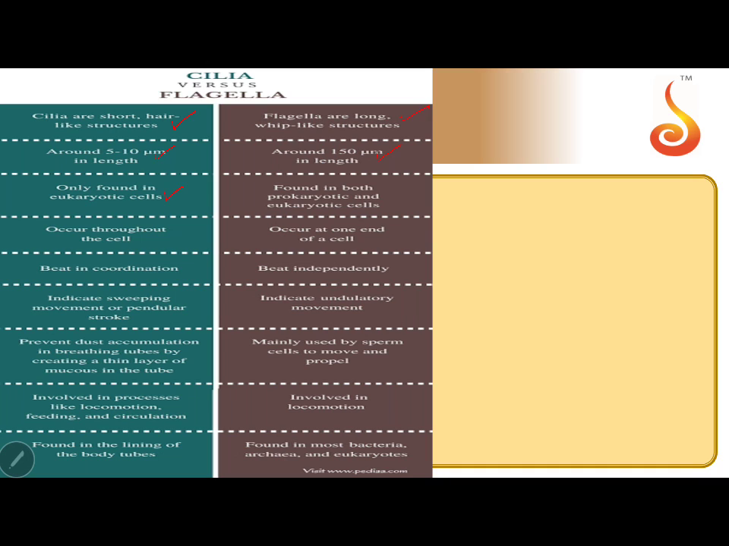Cilia are found only in eukaryotes. This is one important point: we don't see cilia in prokaryotes. Flagella are found in both prokaryotic cells and eukaryotic cells. But prokaryotic flagella are not covered by membrane, while eukaryotic flagella are covered by membrane.